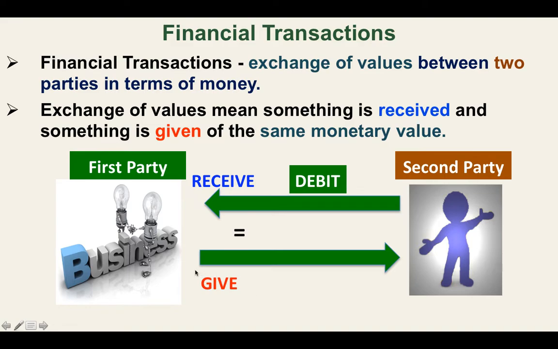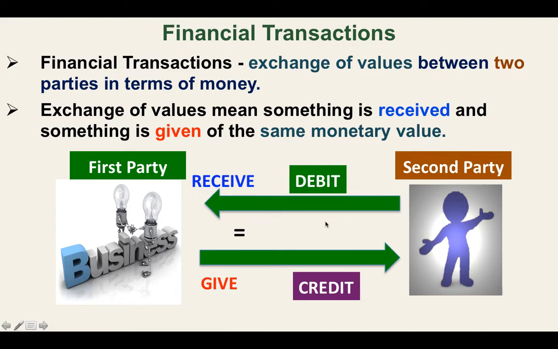In accounting, what we receive is we debit, and what we give is credit. Okay, remember that. This is our business, and we are doing the recording in our business. So if we have financial transactions, it means that we are dealing with a party.